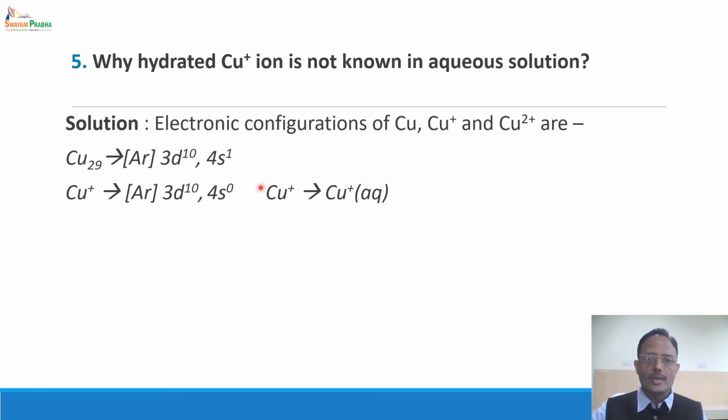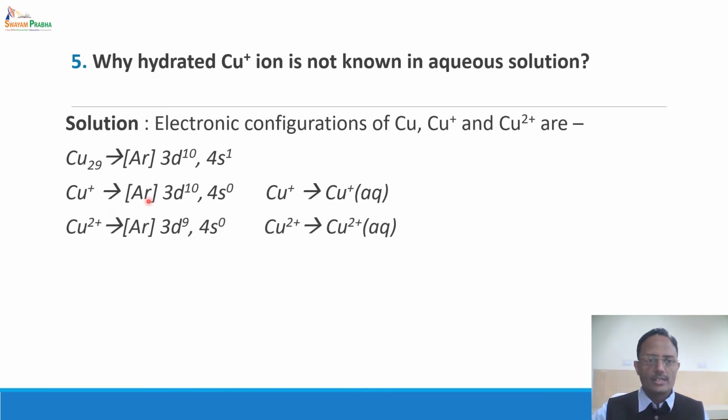As soon as Cu+ is formed in aqueous solution, it will undergo hydration. In general, the phenomenon is called solvation. Since water is a polar solvent, it has a very strong tendency to undergo solvation. So ions in water medium will exist as solvated ions or hydrated ions.